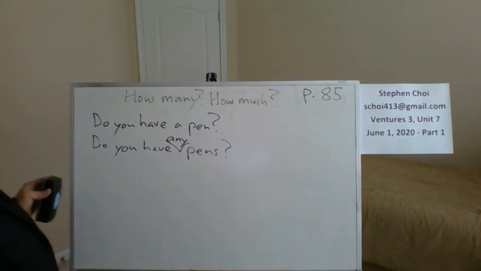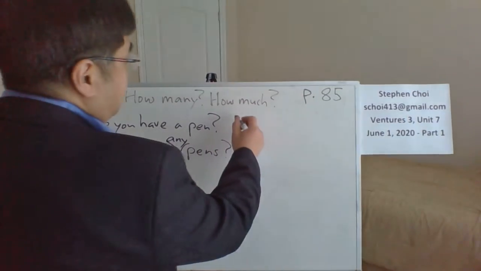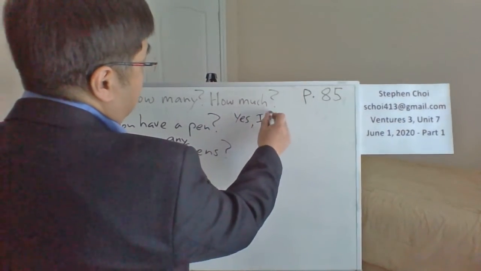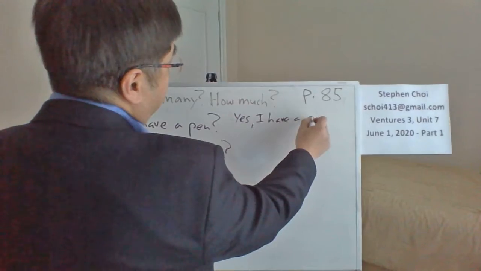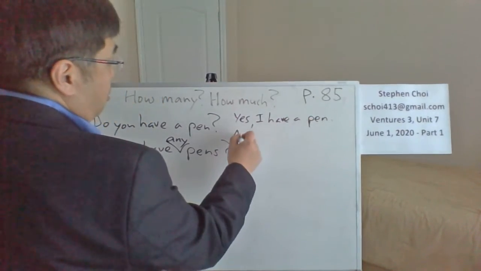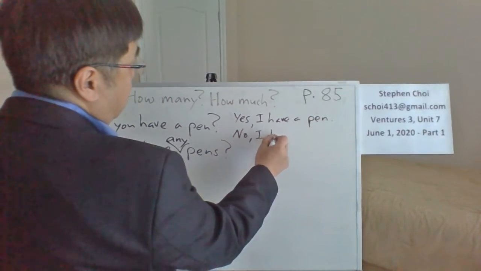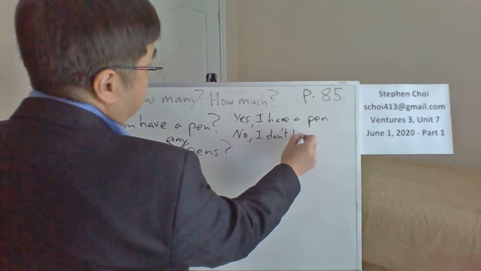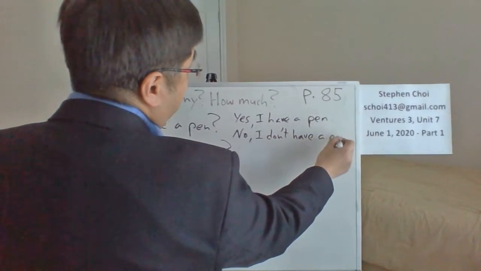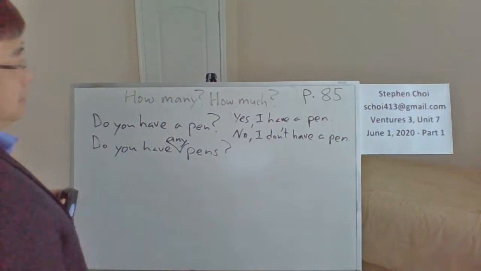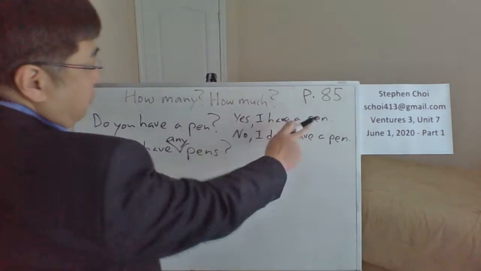So for the first one, you say, yes, I have a pen. Or no, I don't have a pen. Very simple, right? Singular question, singular answers.